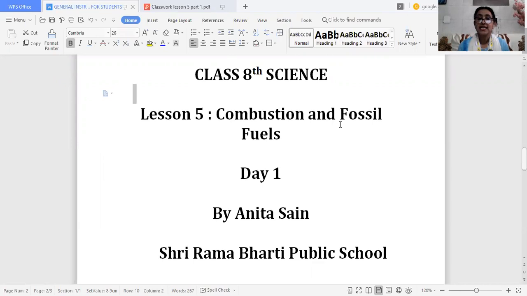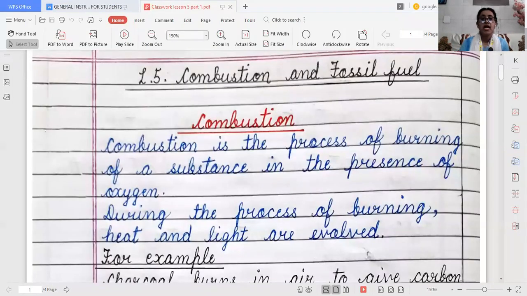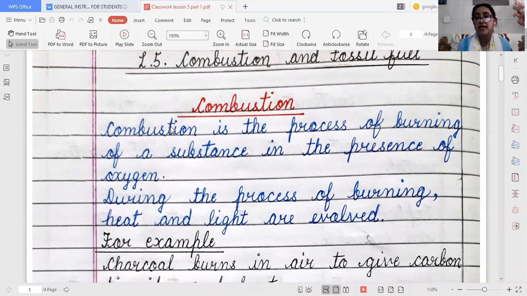Today I will explain a few topics from the chapter Combustion and Fossil Fuels. So let's start. Combustion. Combustion is the process of burning a substance. In a simple way, the process of burning of a substance in the presence of oxygen is called combustion. During combustion, heat and light are always produced. So combustion is the process of burning of a substance in the presence of oxygen in which it gives out heat and light. That is combustion.